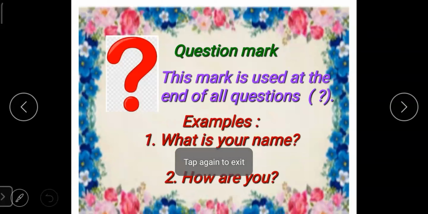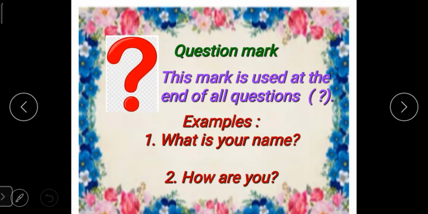Next is question mark. This mark is used at the end of all questions. Okay. Example, what is your name? What is your name? Students, what is a question first of all? It means that we are asking something.